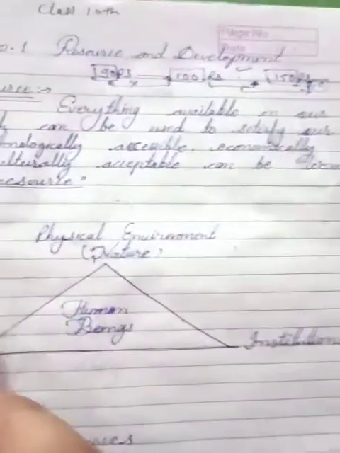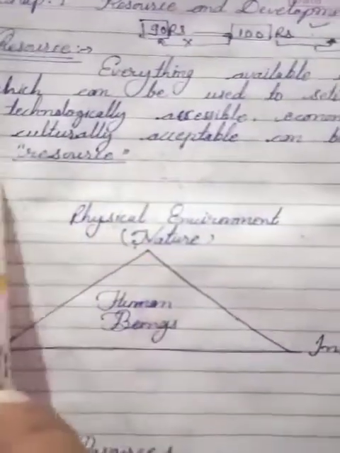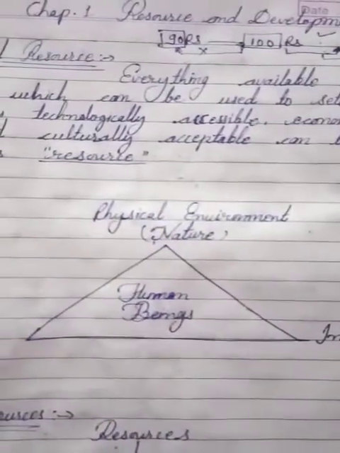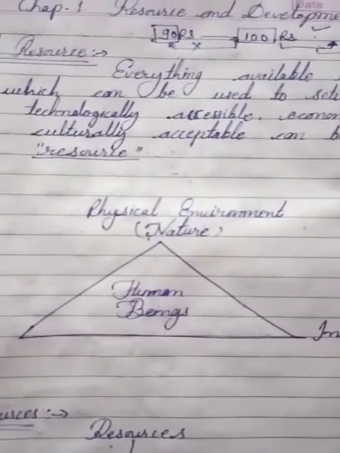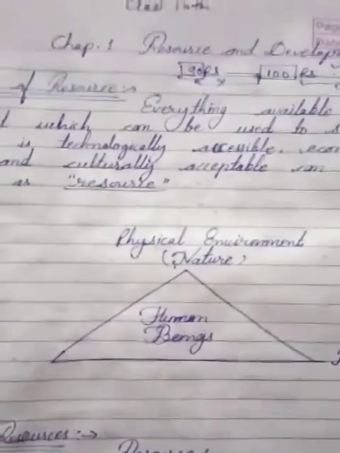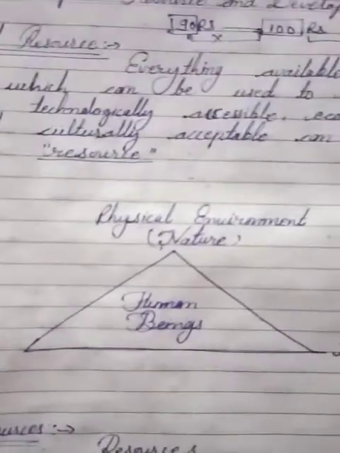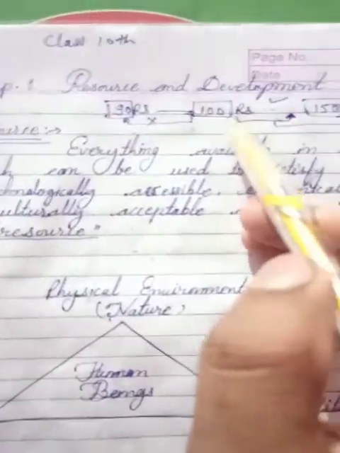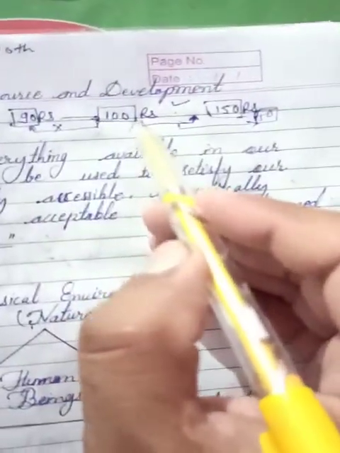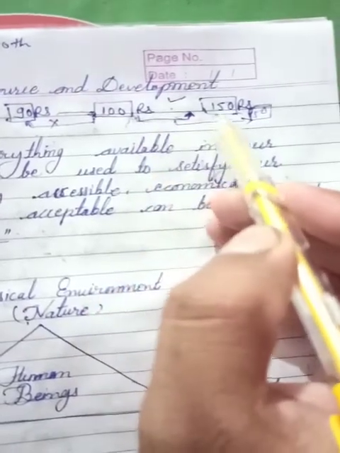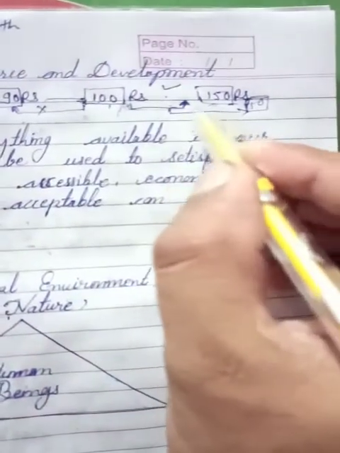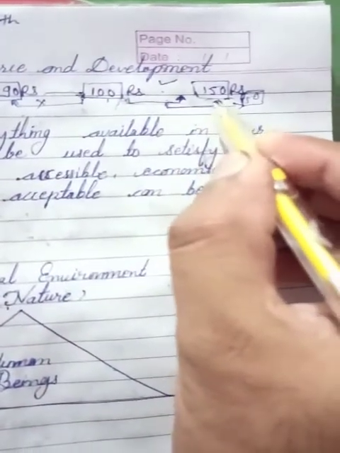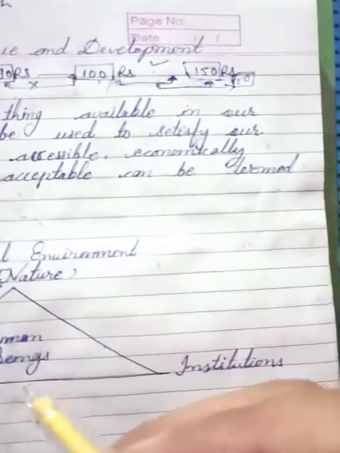Now the next quality of a resource is that it is culturally acceptable, meaning those resources which we can get from nature should be acceptable by culture, by society. How? In this case the selling price is higher than the obtaining price, but we can purchase it at 150 rupees.